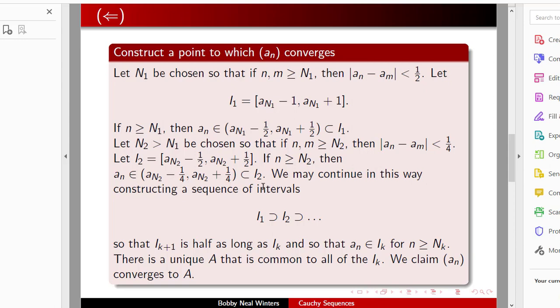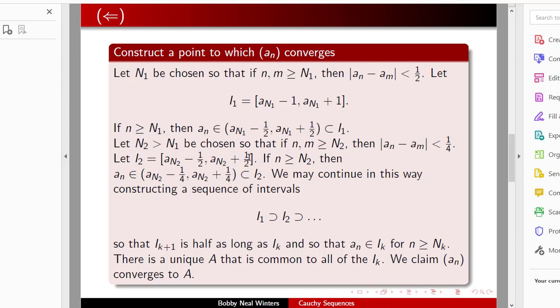Now for our next step, let n_2 be greater than n_1, so that if little n and little m are bigger than n_2, then the distance between a_n and a_m is less than 1/4. And I'll let I_2 be the interval (a_{n_2} minus 1/2, a_{n_2} plus 1/2).